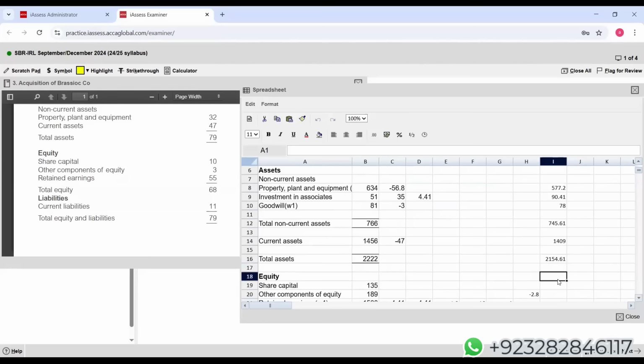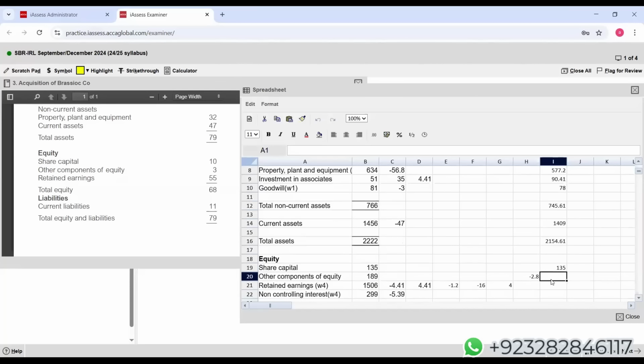After total assets, students, share capital. Then OCE. Then retained earnings is the one.